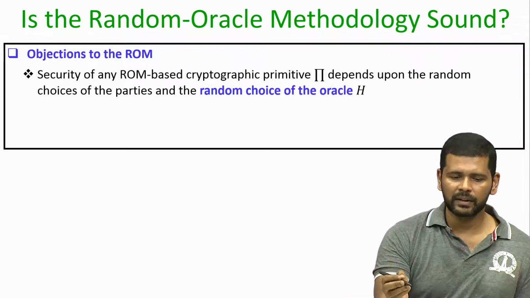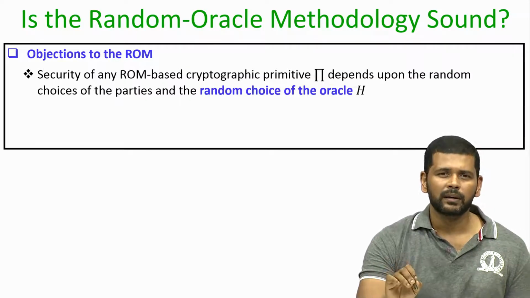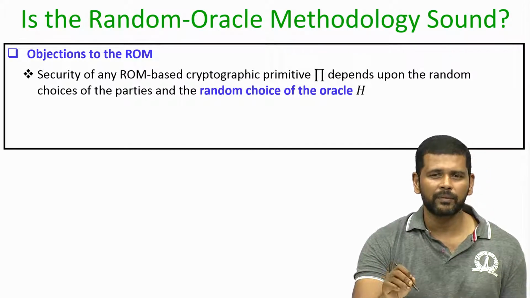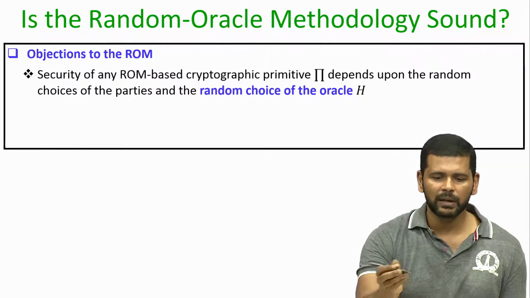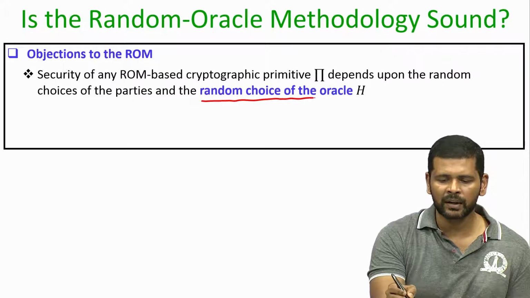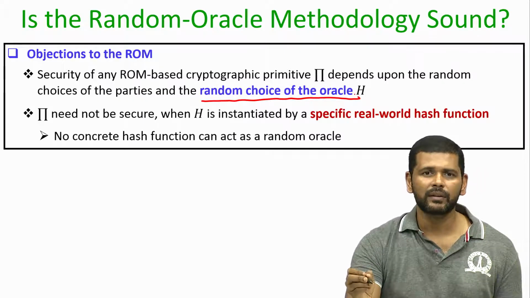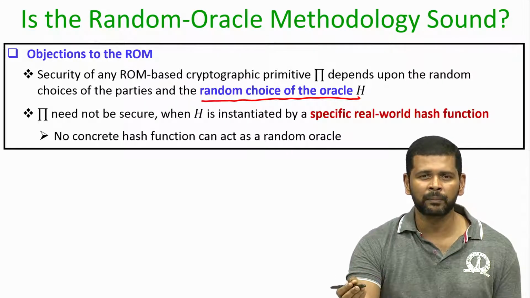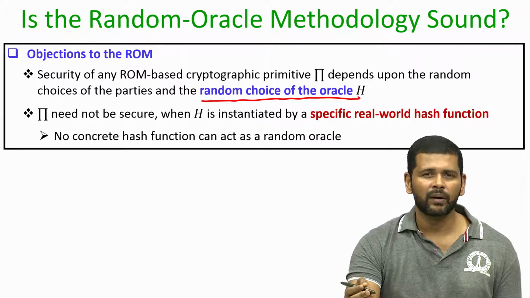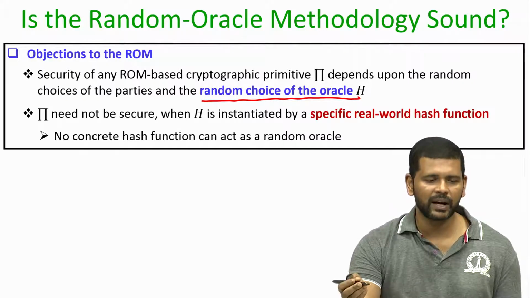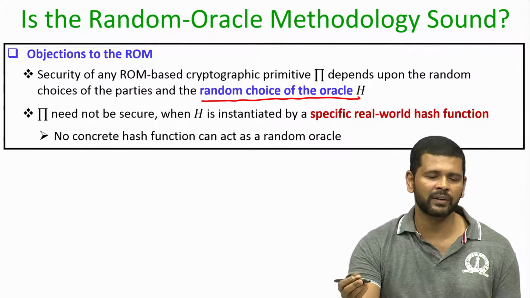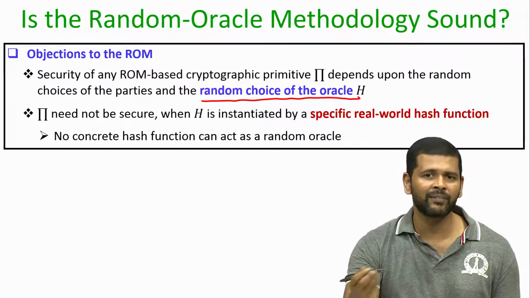As I said earlier, the security of any cryptographic primitive pi which is based on the random oracle model depends not only upon the random choice of the parties who are using that primitive, but also on the random choice of the underlying oracle H. That means that the primitive pi need not be secure when we actually deploy it by instantiating the oracle H with some specific real world hash function, because no concrete hash function, say the SHA functions and the MD5 functions and so on, can behave like a random oracle.